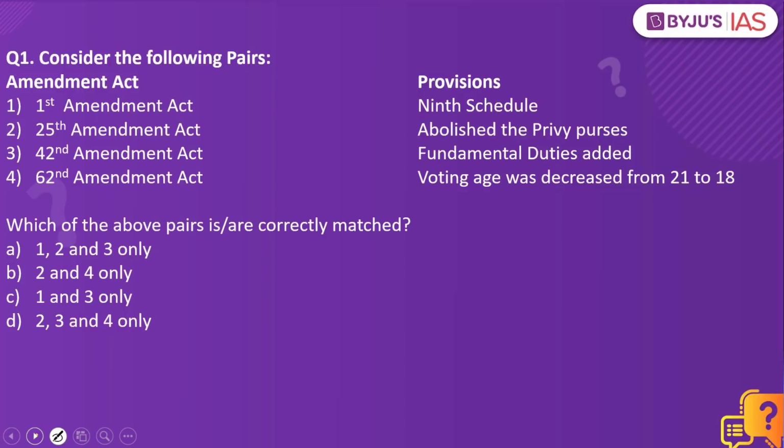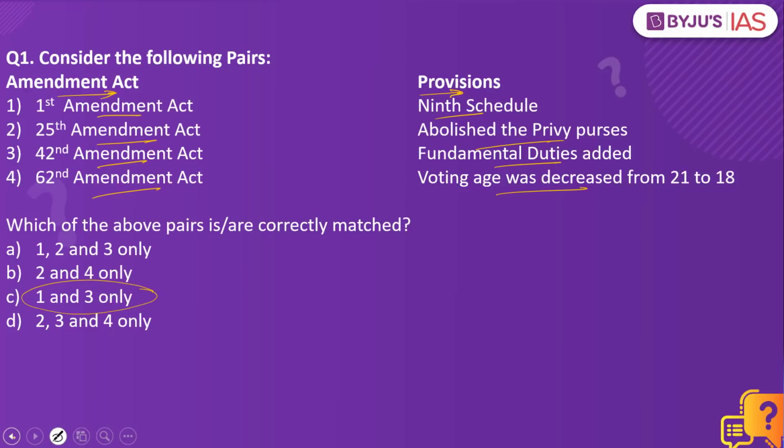Let's look into the first question. Consider the following pairs. We have the Amendment Act on one side and the provisions that it introduced on the other side. First Amendment Act, 9th Schedule. 25th Amendment Act abolished the privy purses. 42nd Amendment Act fundamental duties added. 62nd Amendment Act voting age was decreased from 21 to 18. Which of the above pairs are correctly matched? The answer to this is 1 and 3 only.